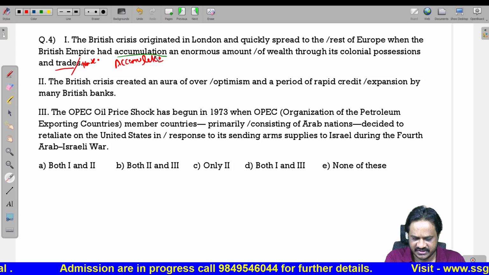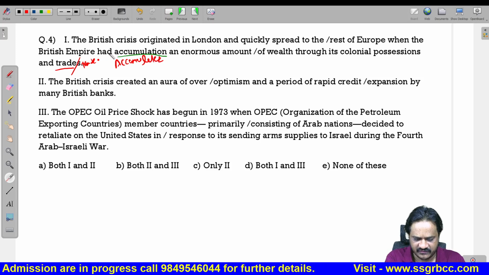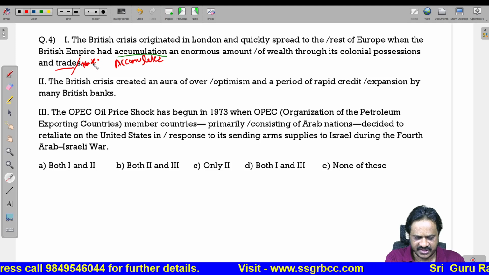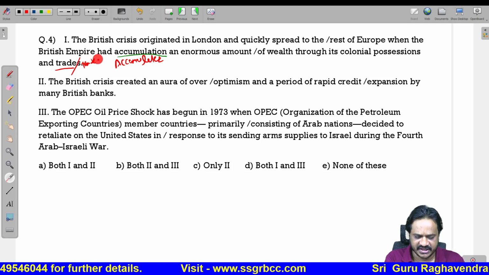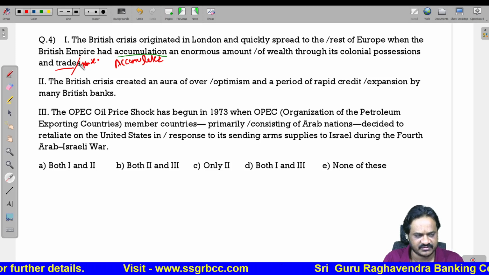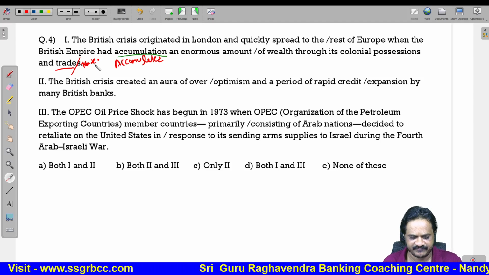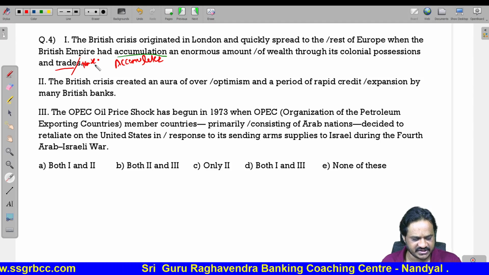One is instead of accumulation, accumulated. So after had, you should use third form of the verb. Then we should not use trades, we should use trade. Why? Because trade itself is singular and plural. So trade is correct.